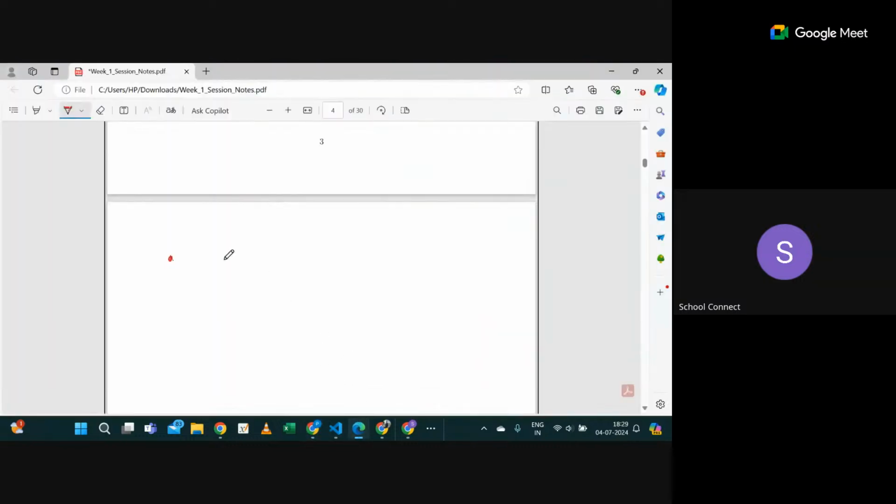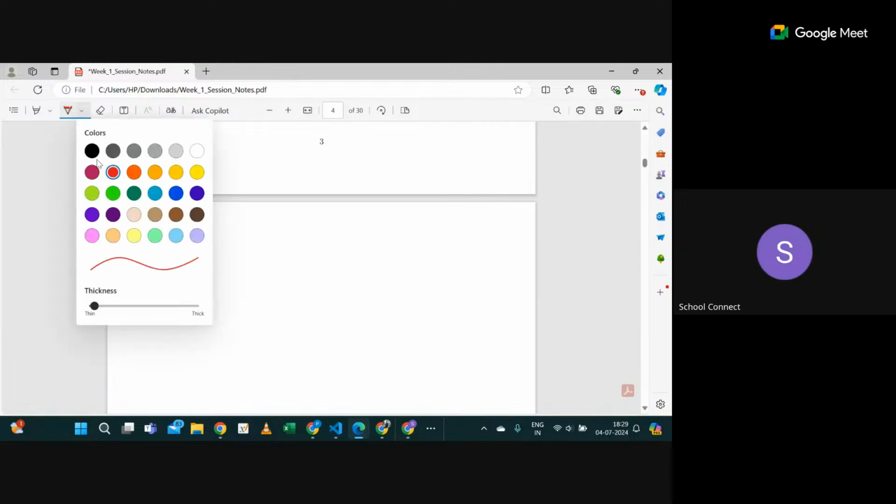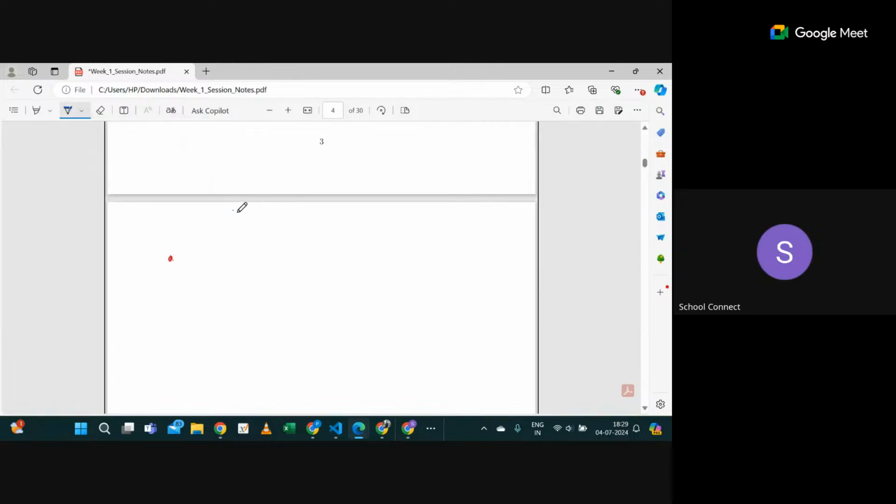See, what is the definition of structured and unstructured? See, structured data is something which is in a predefined manner and in a standard form.